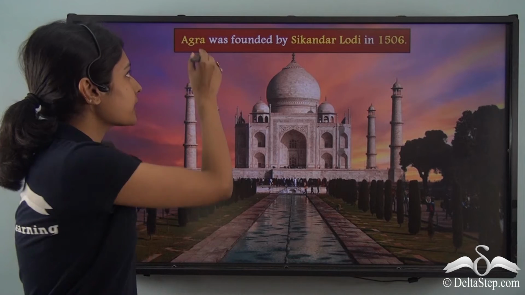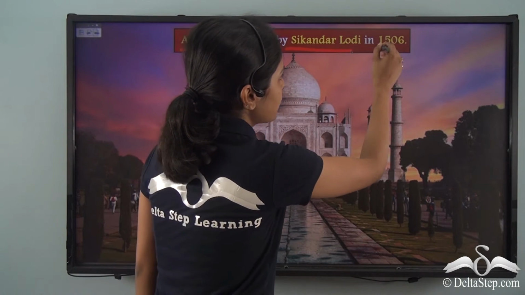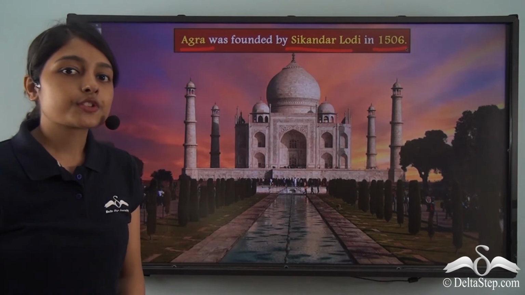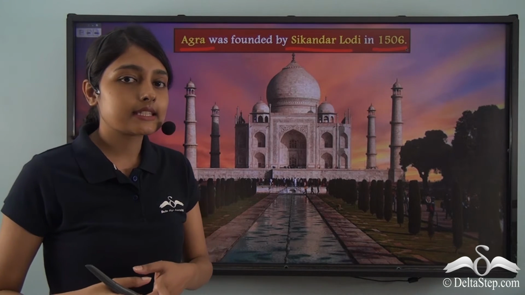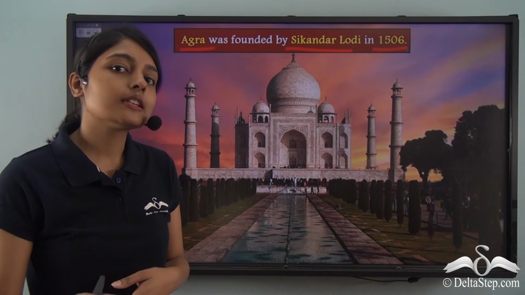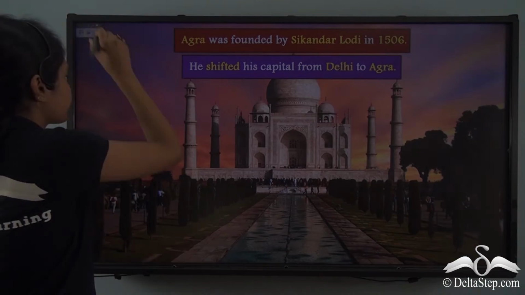The city of Agra was founded by Sikandar Lodi in the year 1506. So, it was Sikandar Lodi who founded this city, and in this city the Taj Mahal was built later on by a Mughal emperor by the name of Shah Jahan.